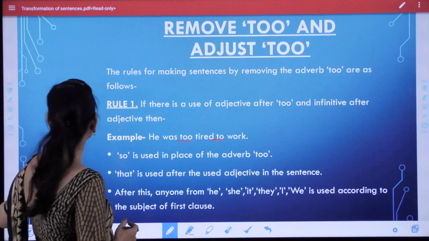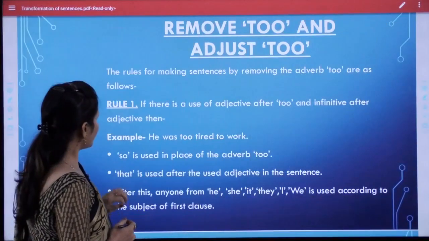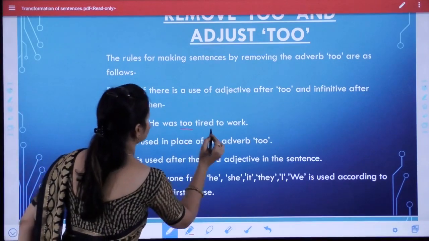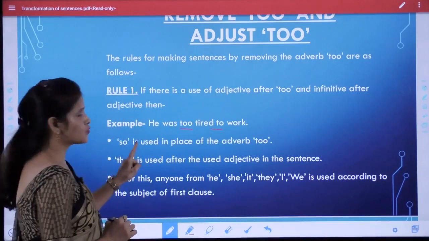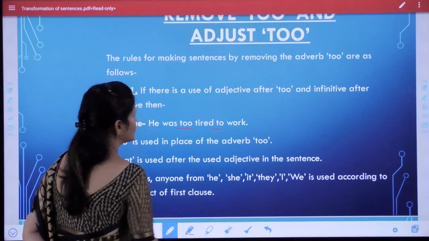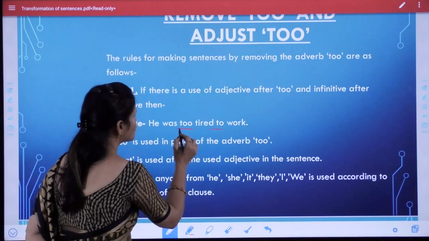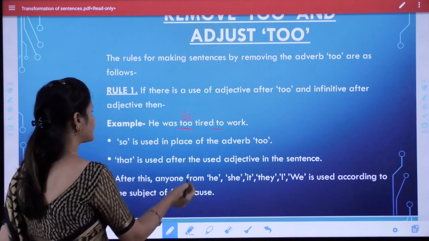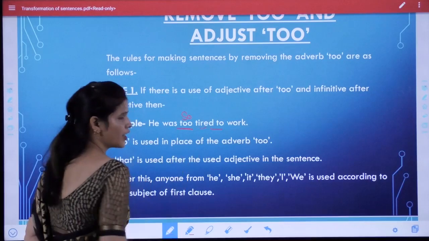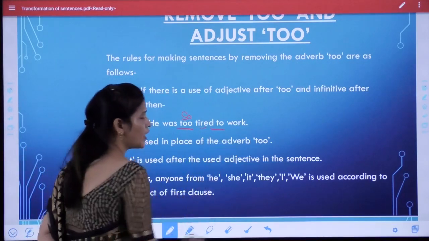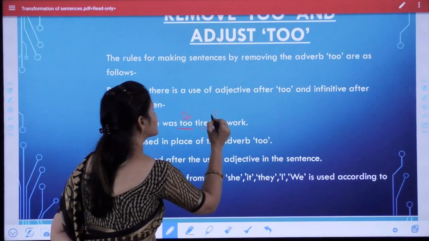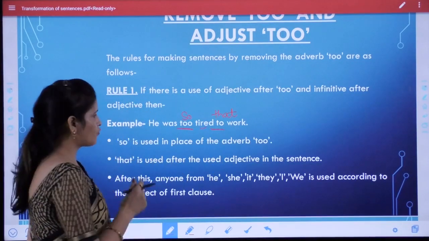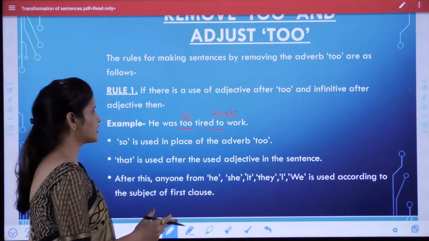At that time we have to use so. To remove adverb to, means we have to remove to and use here so. Okay, and after that we use conjunction and remove this to and use that. And after that we use 3 words.